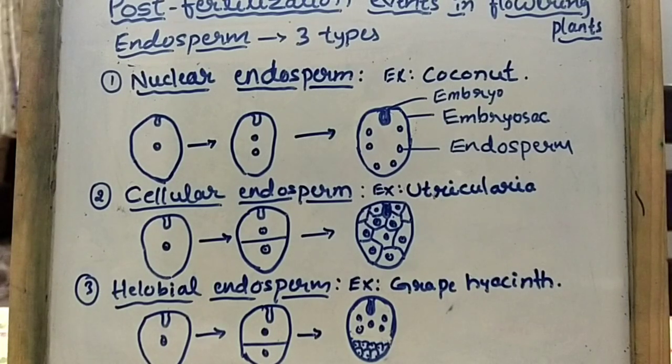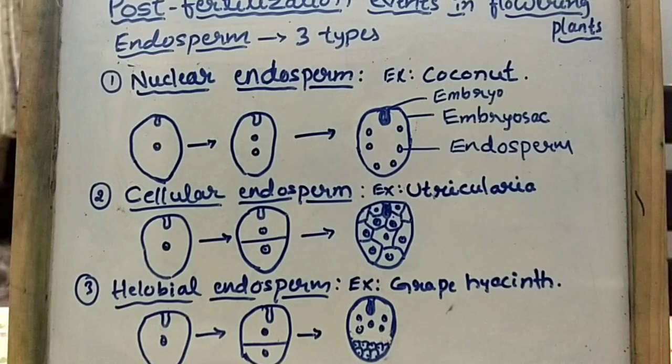Understood? Whenever you see a fruit, inside the fruit we have seed, and inside the seed we have embryo. After fertilization only, the formation of fruit takes place on the plants. So inside the fruit we have seed, and inside the seed we have embryo and endosperm. Both are present inside the seed.